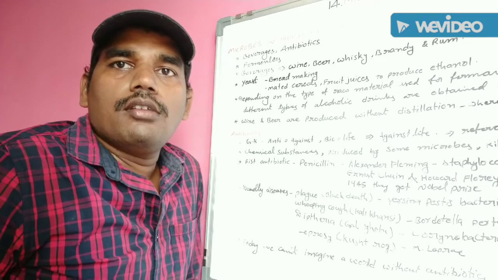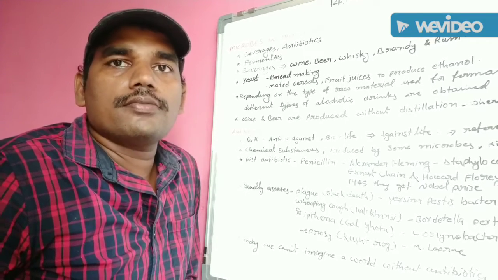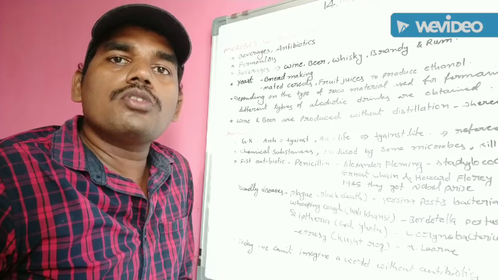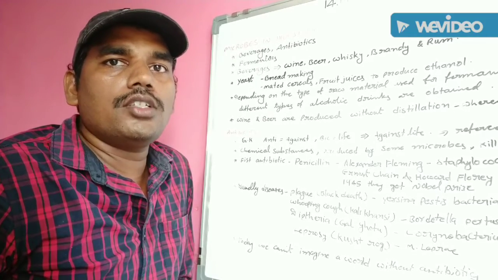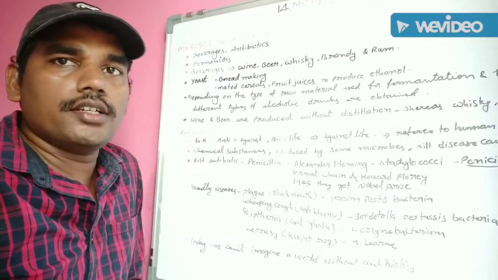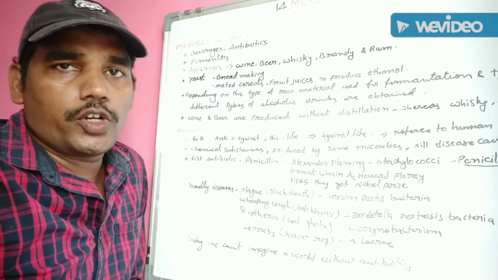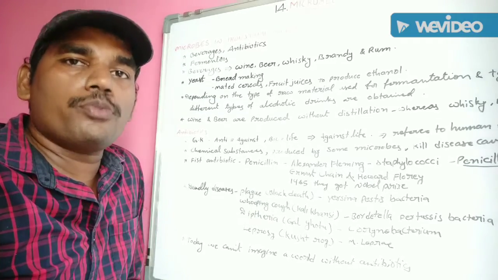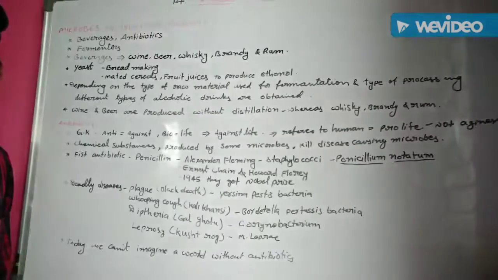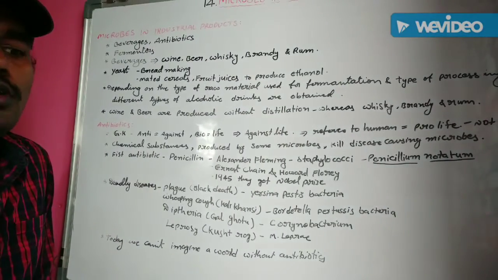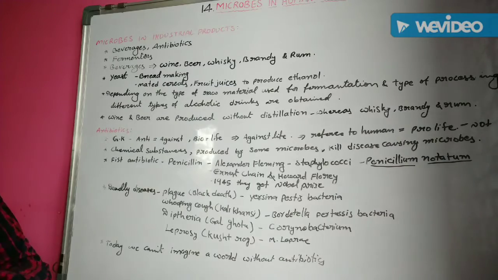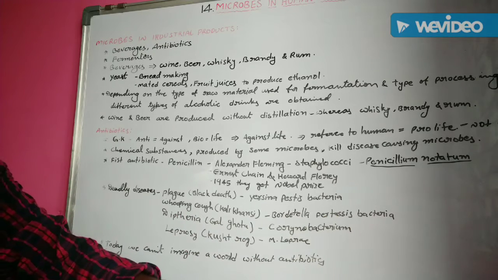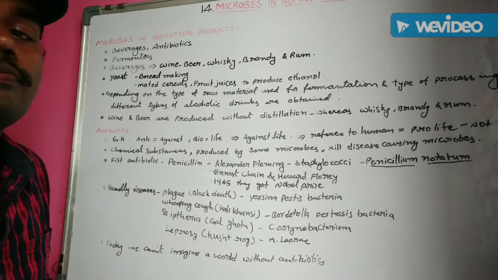Concept one is microbes in industrial products. Microbes are also utilized at the industrial level to produce large productions like beverages and antibiotics. Beverages and antibiotics are the best examples of industrial products. Even industrially, microbes are mainly used for the synthesis of a number of products valuable to human welfare.